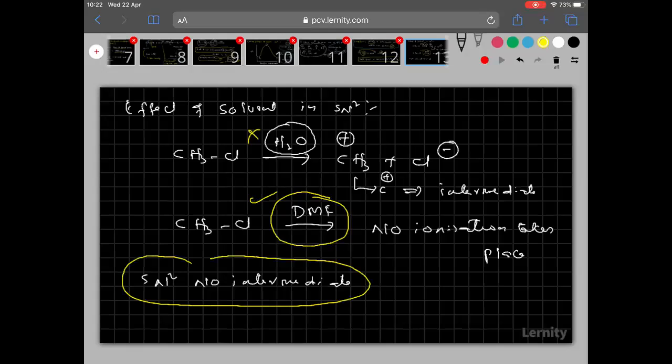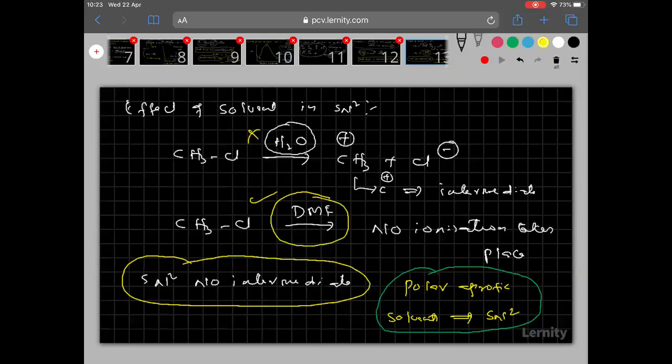In SN2, no intermediate. Therefore, let me write clearly: polar aprotic solvents favor SN2 mechanism. I hope you understood my point. In the presence of a polar protic solvent, what happened? A carbocation is formed. A carbocation is an intermediate.